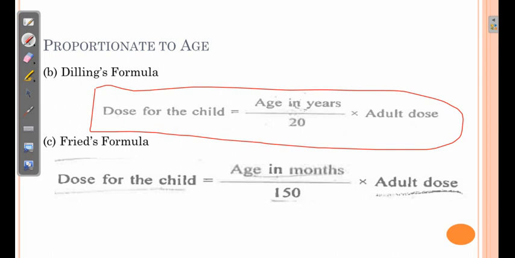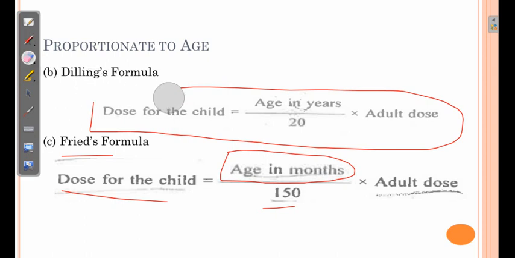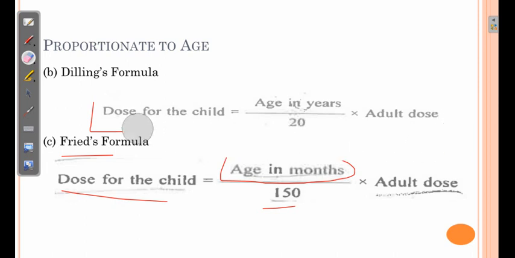Then Fried's formula. Fried's formula says the dose of child is equal to age in months. Over here the age is in months divided by 150 multiplied by adult dose. So here the age is provided in months, and this formula is normally used for infants. The child which are having age less than 2 years, we will prefer this formula.